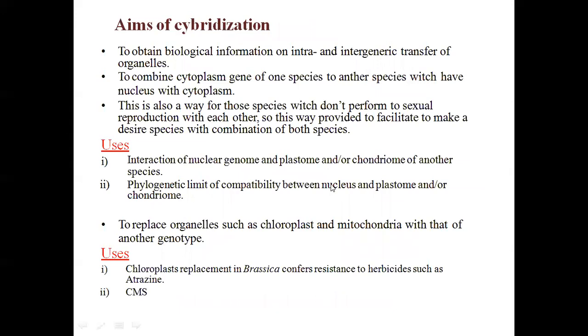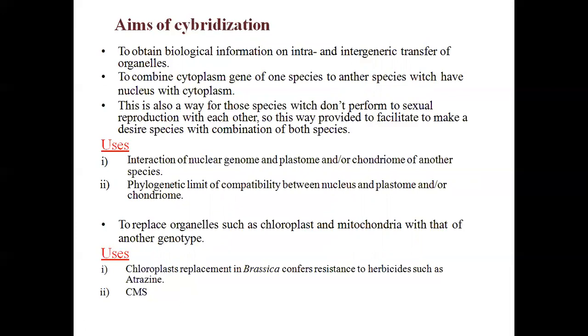The aims and uses are also important for cybrids and hybrids: to obtain biological information, intra and intergeneric transfer of the organelle. Cytoplasmic hybridization is important to combine cytoplasmic genes like mitochondrial and plastid genes.